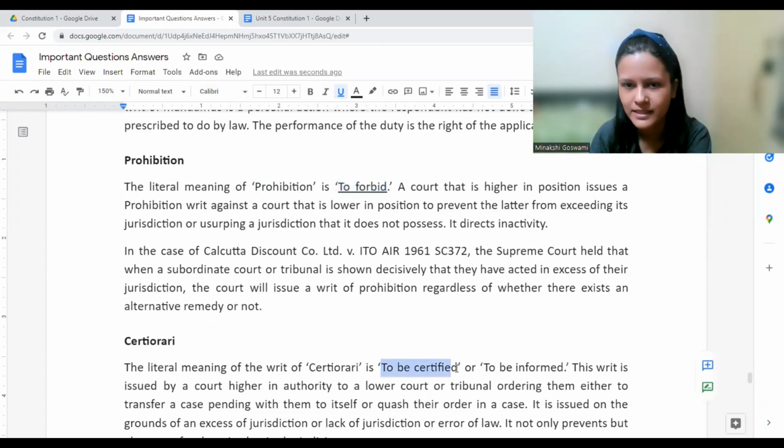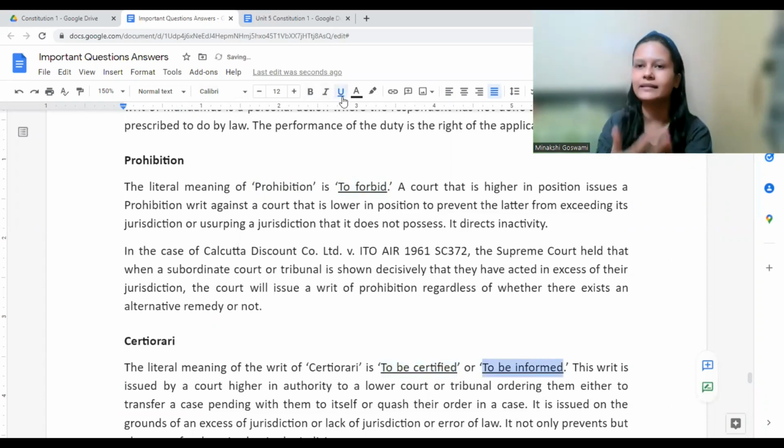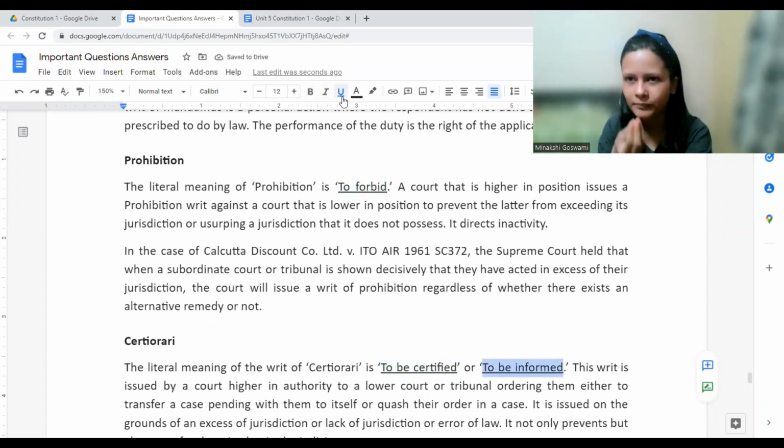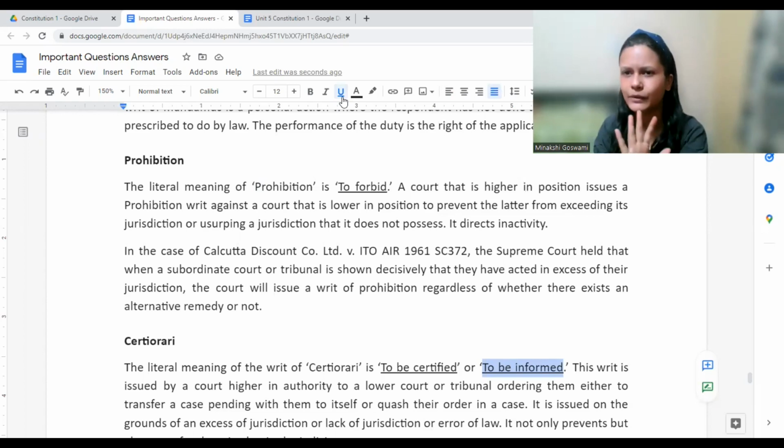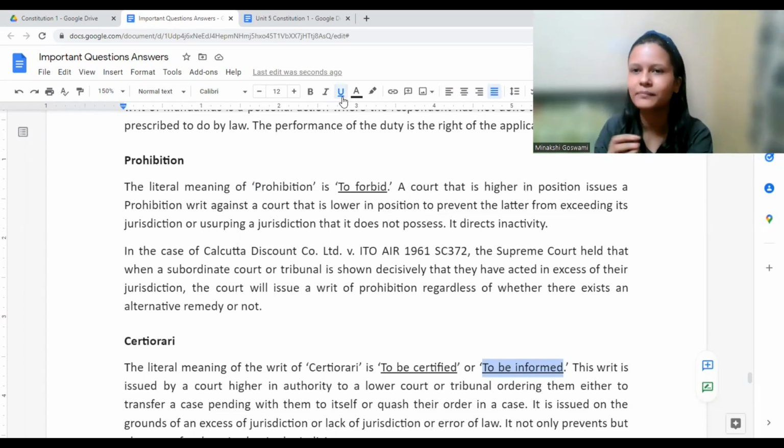Certiorari means to be certified, or to be informed. Like telling someone, like you are informed that your exams might be from May 5th. The university has given you information that, okay, fine, maybe it's time that you start studying. Any point in time in May, your exams would be conducted. This is nothing but to be informed, to be certified. Maybe the registrar has put his signature also, that yes, this is something official, you need to start studying. Same thing happens here also. Prohibition and certiorari both are related to a case which is filed in the court.